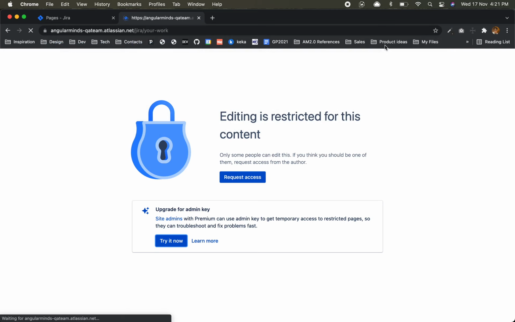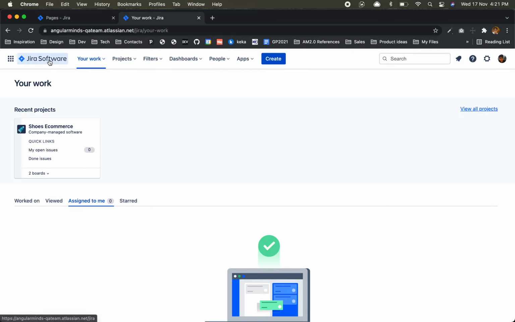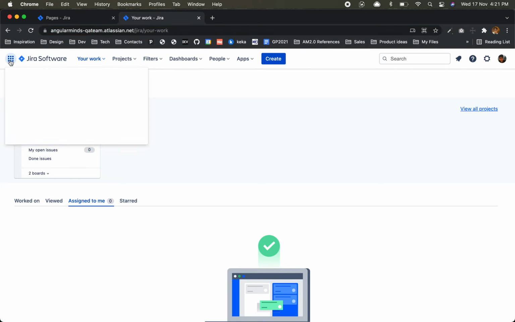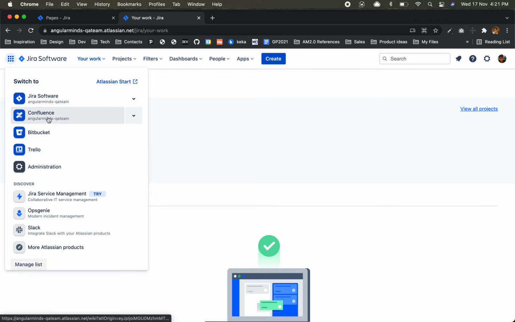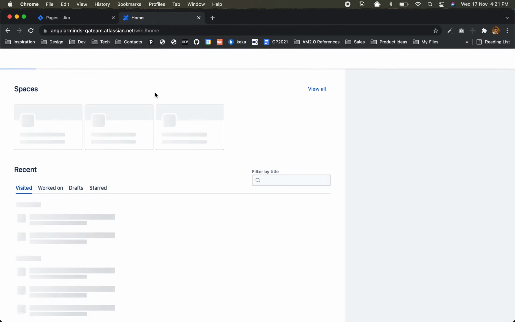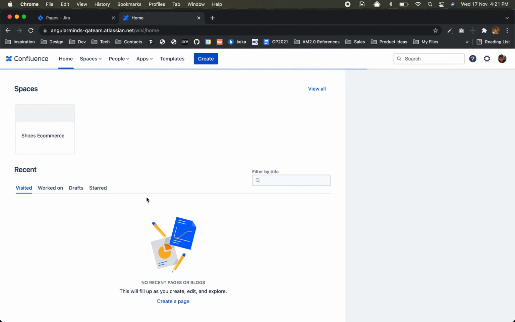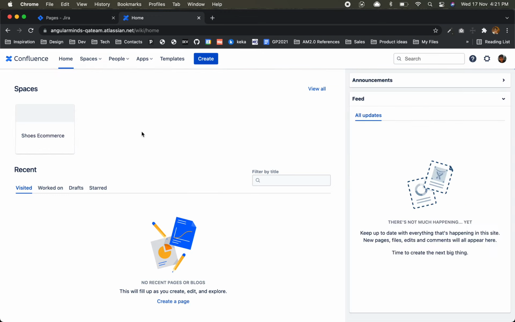Now we are here. From here we are in Jira. Here there is the word Jira. Remember. Now I want to go to Confluence. From here I can go. Their URLs are not so good. Okay, this project they have created because we came from there.